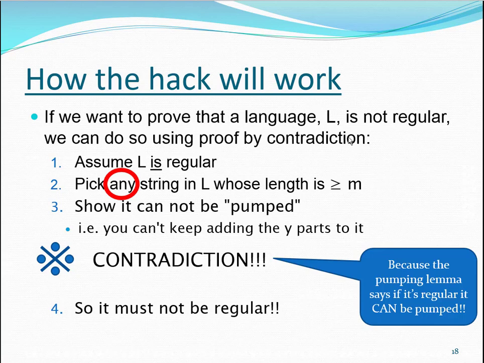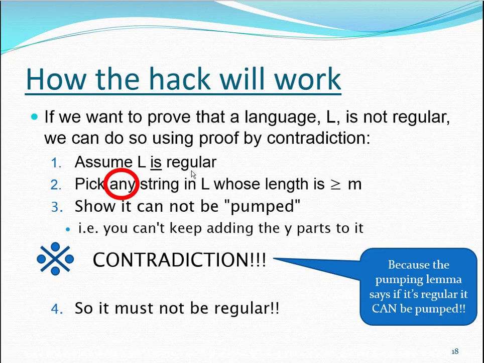We're going to use proof by contradiction, which is super cool, because we're going to assume that our language is regular and just say, oh yeah, the language is regular. Then we're going to say, well, if a language is regular, then the pumping lemma tells us that we can pick any string in L whose length is greater than or equal to M. What's M? M is the number of states in the DFA. And we're going to show that you can't pump that string. You can't keep adding these Y parts to it.